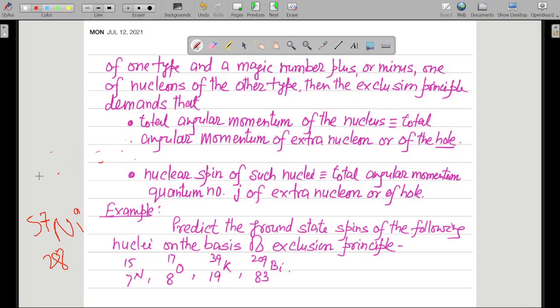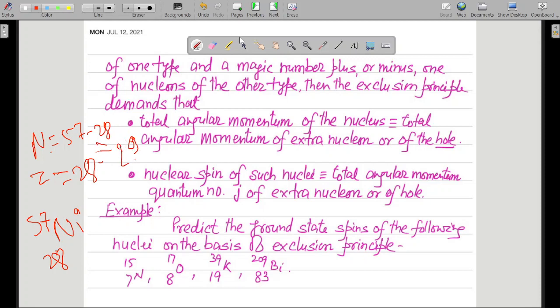So what is the total number of protons in this case? That is 28. And the total number of neutrons is 57 minus 28, that is 29.